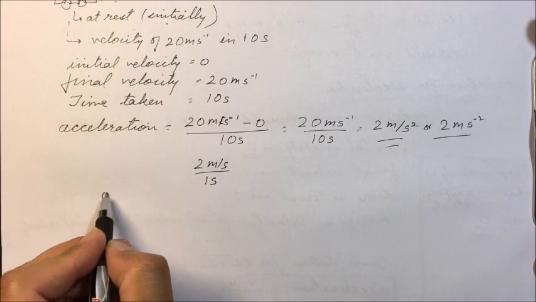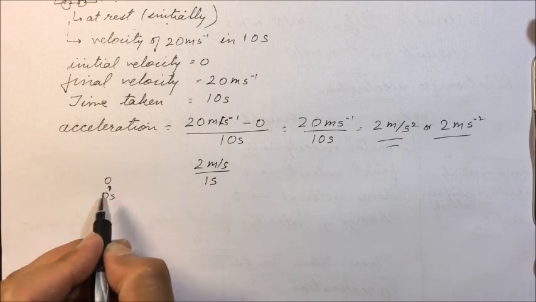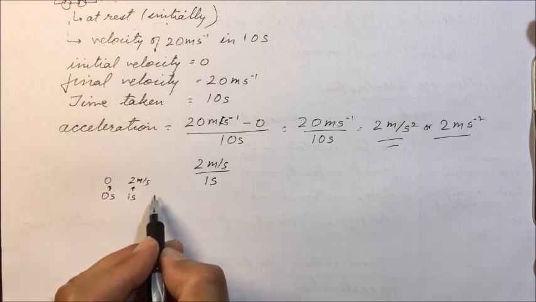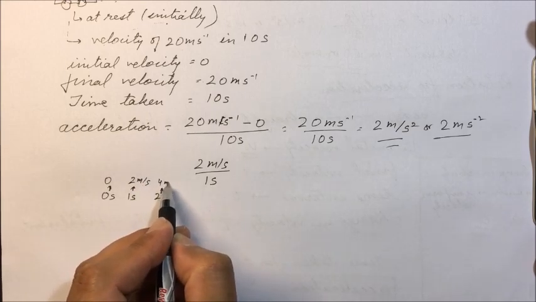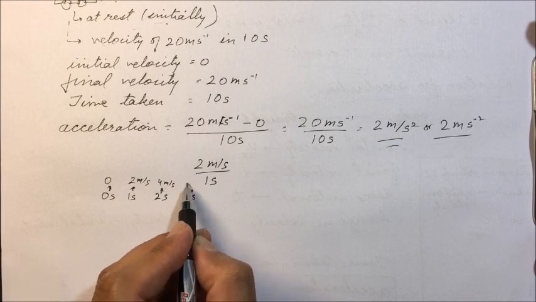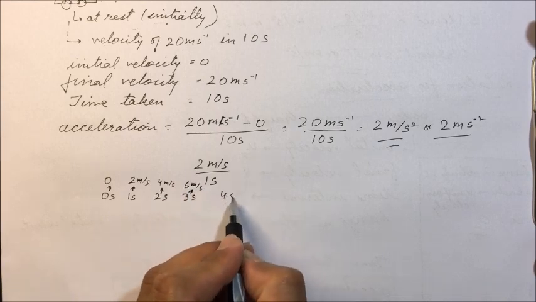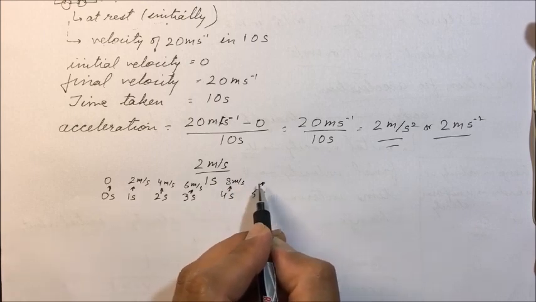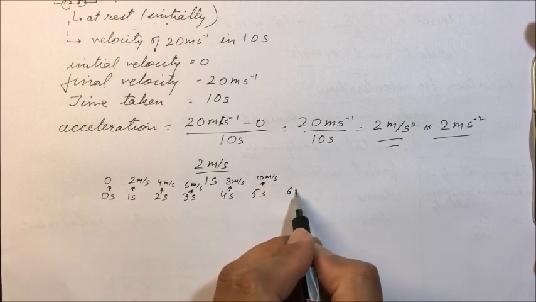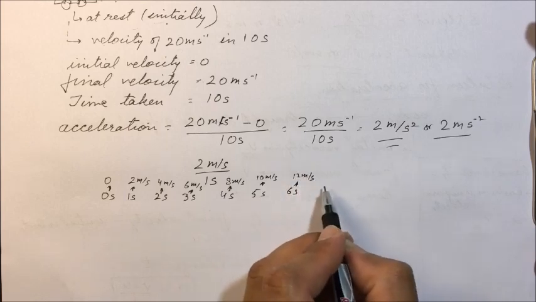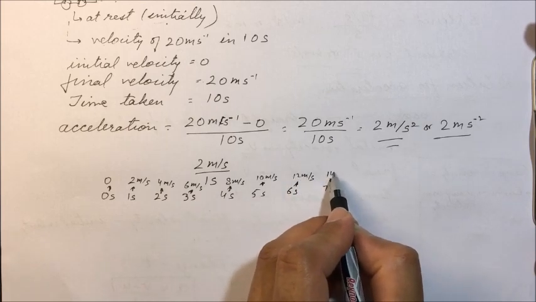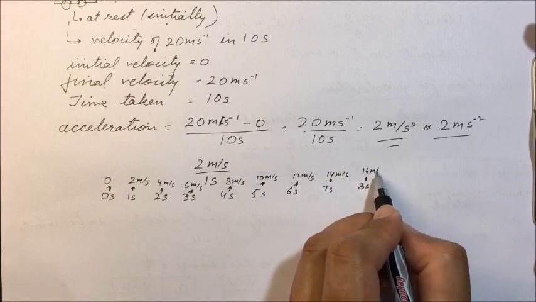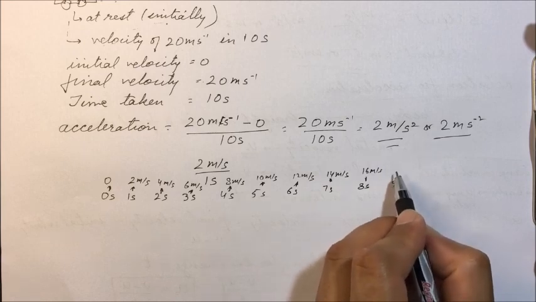So for example, at 0 seconds, its velocity is 0. At 1 second, its velocity has become 2 meter per second. At 2 seconds, 4 meter per second. 3 seconds, 6 meter per second. 4 seconds, 8. 5 seconds, 10. 6 seconds, 12. 7 seconds, 14. 8 seconds, 16. 9 seconds, 18.